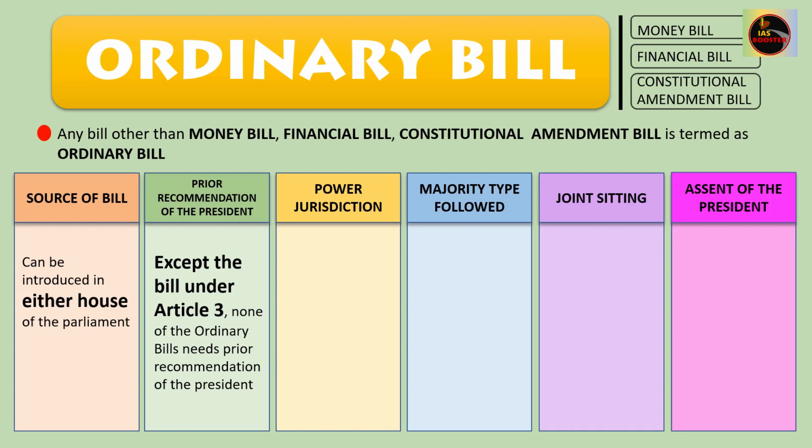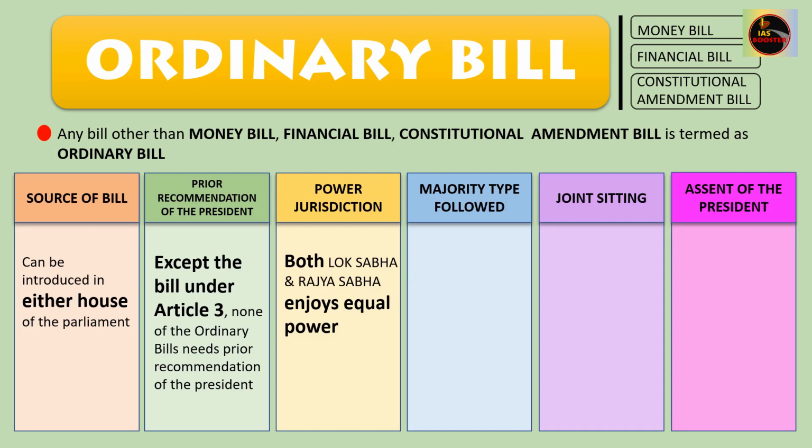Now we have already known that the bill can be introduced either in the Lok Sabha or the Rajya Sabha. Similarly, a bill can also be rejected or amended either by the Lok Sabha or the Rajya Sabha. So in case of ordinary bill, both Lok Sabha and Rajya Sabha enjoy equal power. Now we have the ordinary bill. It is introduced in the house or the respective houses.